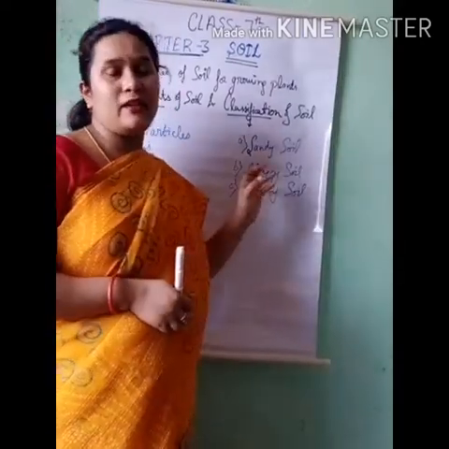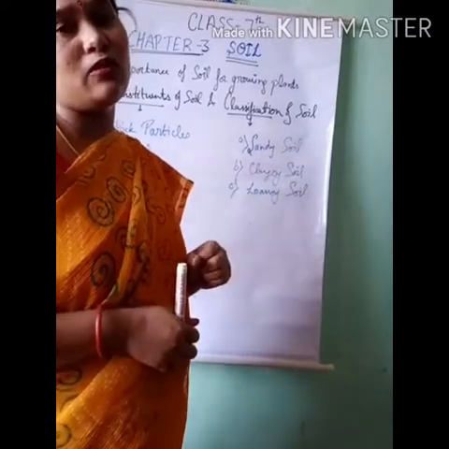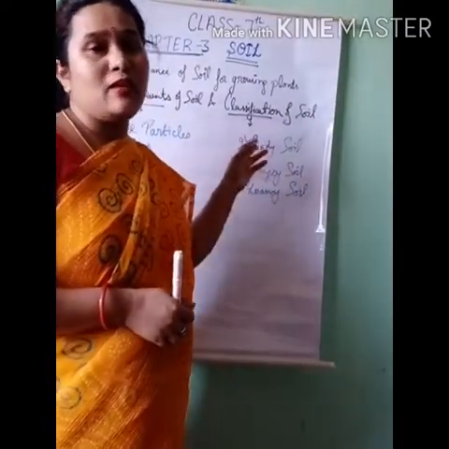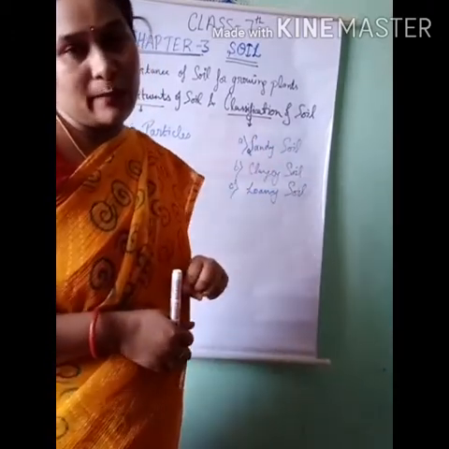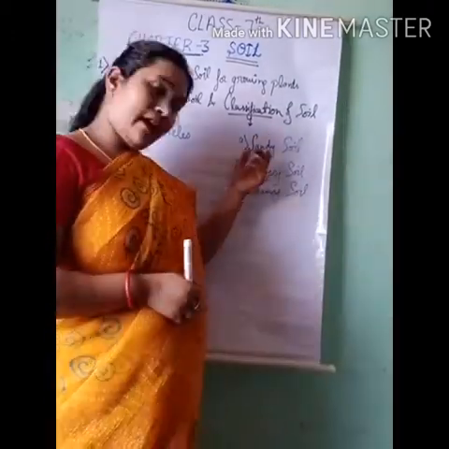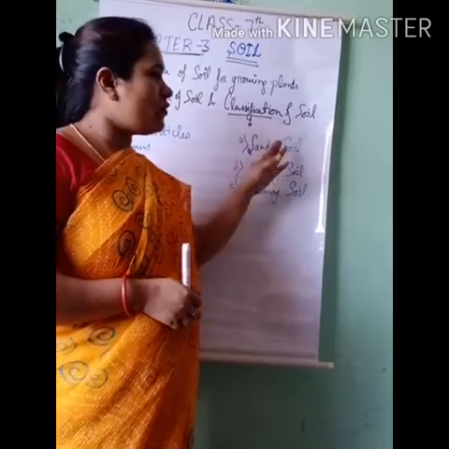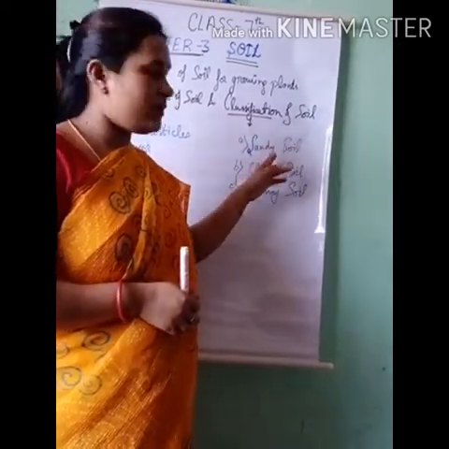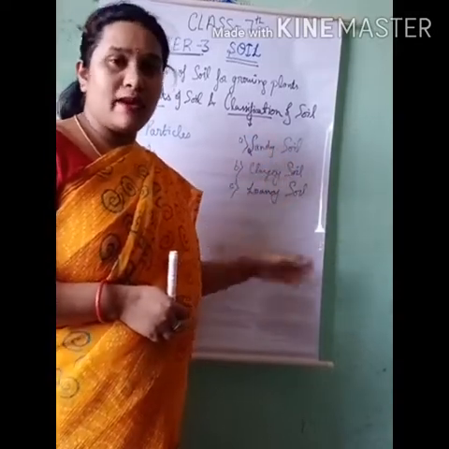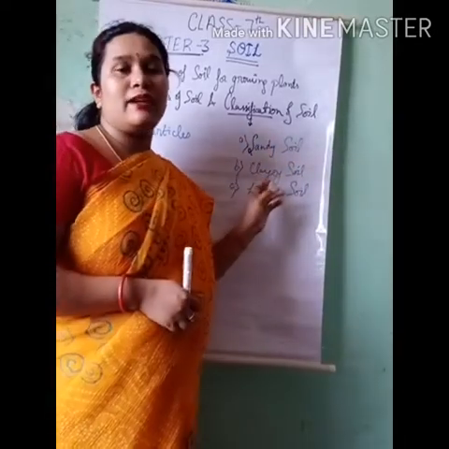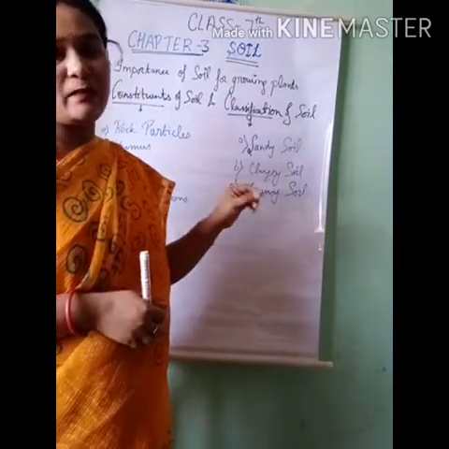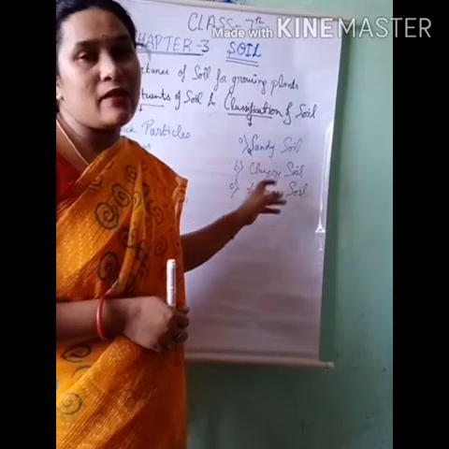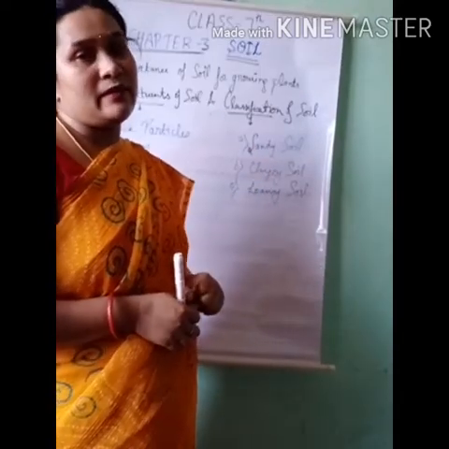Clay soil has more water holding capacity in comparison to sandy soil, because sandy soil has less water holding capacity as it has more sand particles, so water moves away because the spaces between the particles are more. But clay soil has less space between the particles, it is very tightly packed soil, that's why it has more water holding capacity.